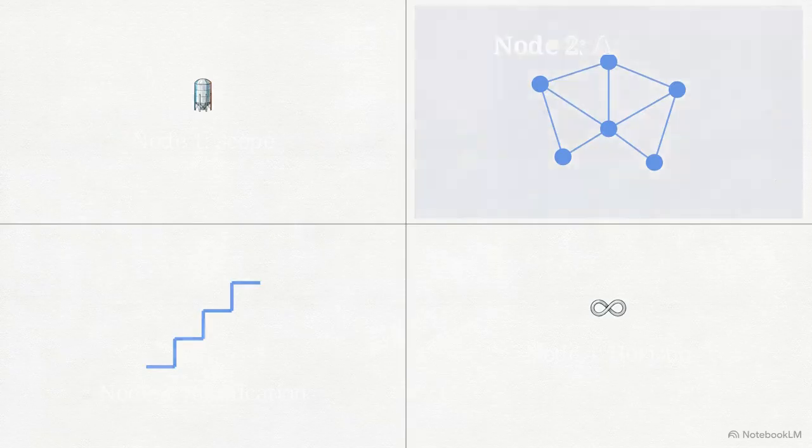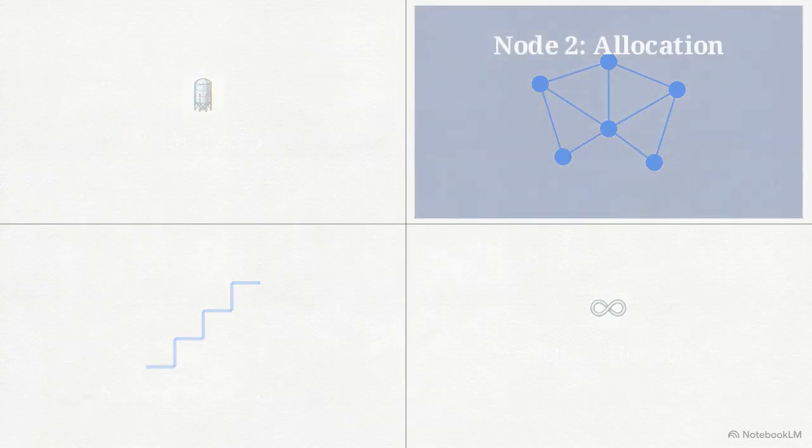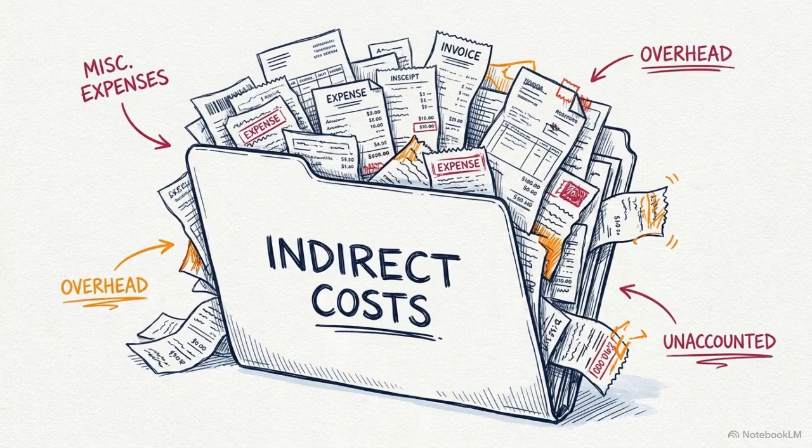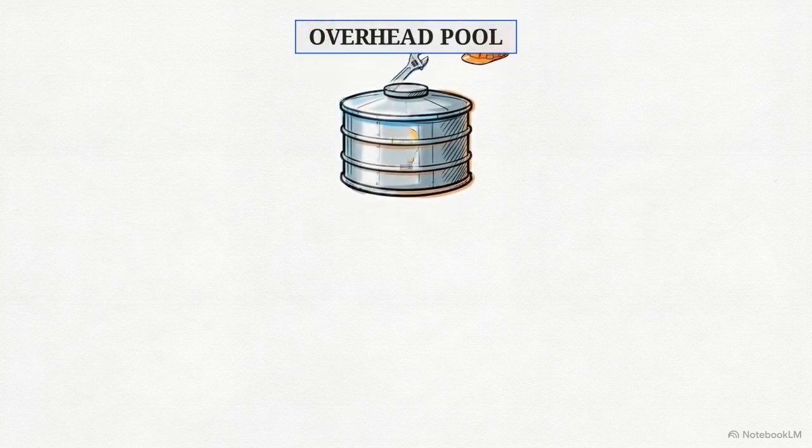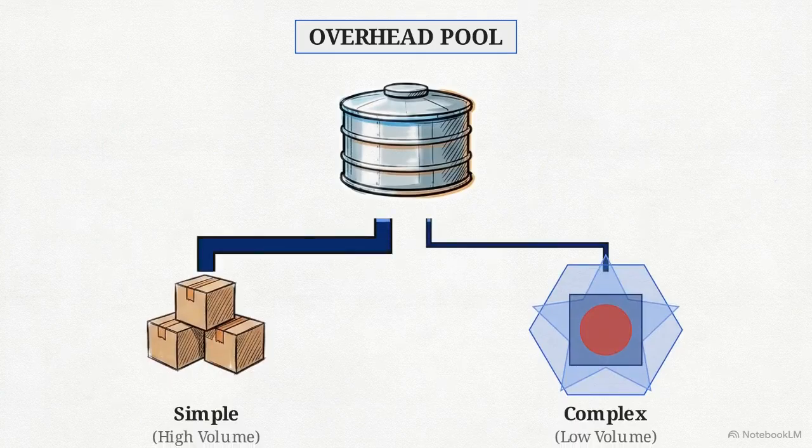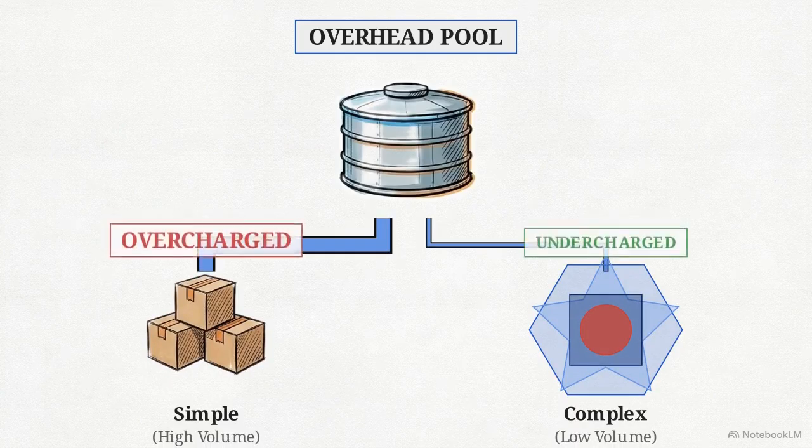Moving to the second node, allocation, we encounter the severe challenge of indirect cost pools. Traditional budgeting relies on a fatal assumption. It accumulates all indirect costs into a single massive pool and allocates them based purely on a volume metric, like total units or machine hours.